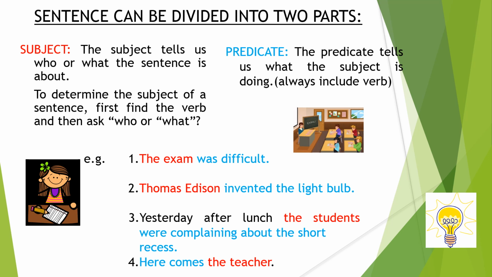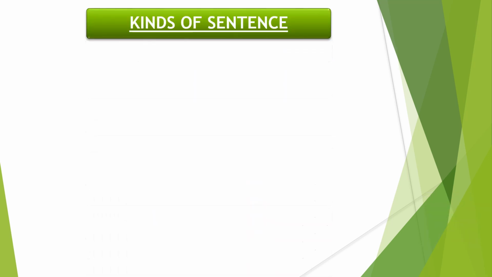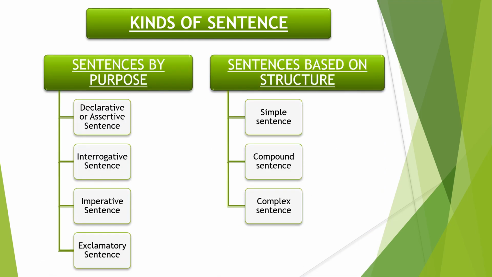It's not always that you will find out the subject in the beginning of the sentence. That is why it is very important for you to first find out the verb, and with the help of verb identify what is subject in the sentence. Then you can easily find out the subject and predicate in the sentence. Okay. Move on. Kinds of sentence.